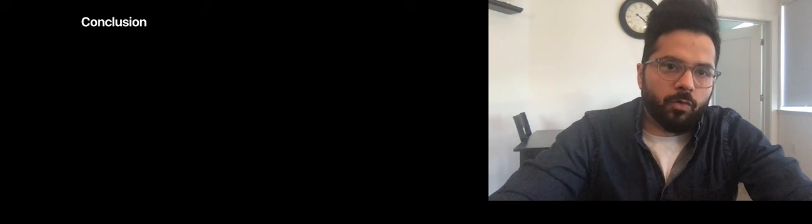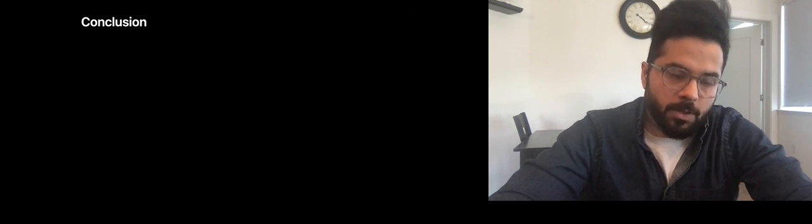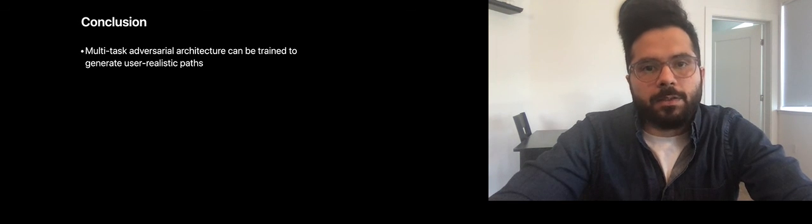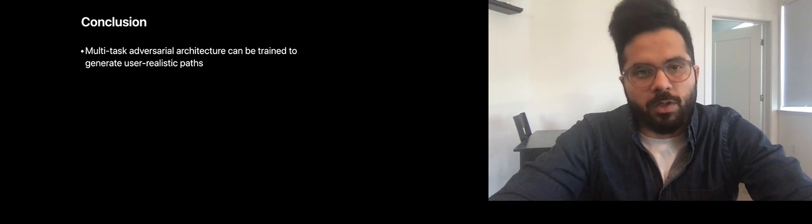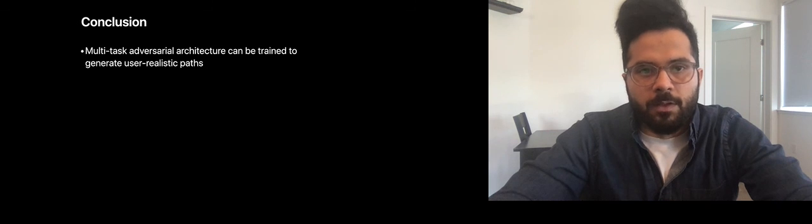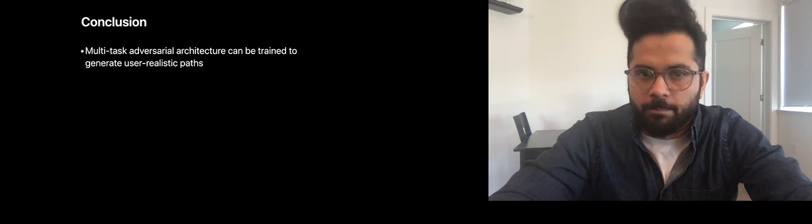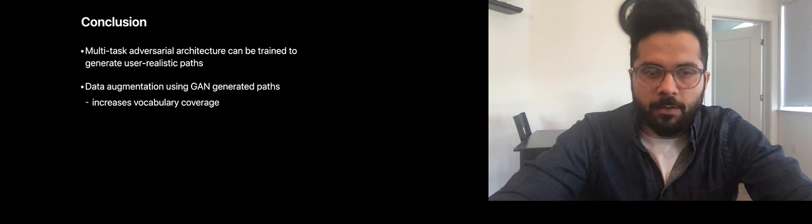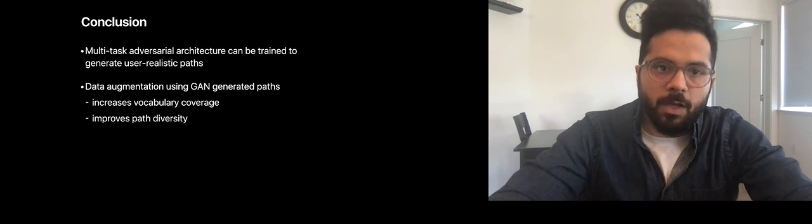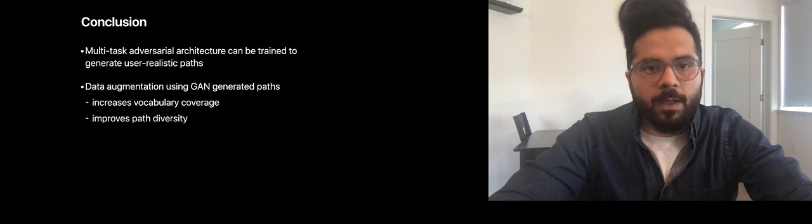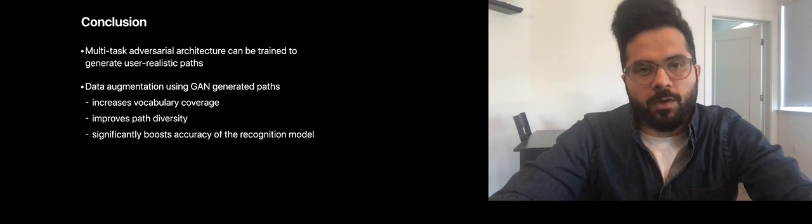Here's what we can conclude from our approach and the observed results. Multitask adversarial architecture can be trained to generate user synthetic paths. Augmenting user data with GAN data helps ship the QuickPath solution because it increases vocabulary coverage, improves path diversity, and significantly boosts the accuracy of the recognition model.